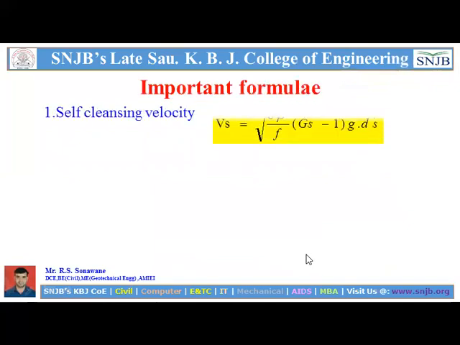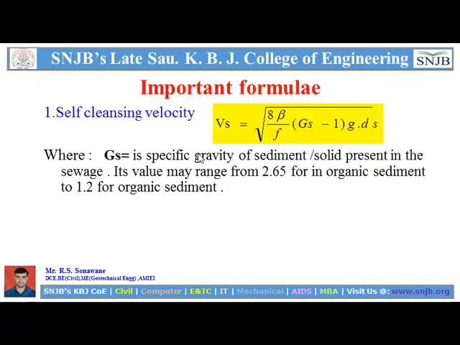The remaining terms: Gs is the specific gravity of the sediment or solid present in the sewage. Its value may range from 2.65 for inorganic sediment to 1.2 for organic sediment.